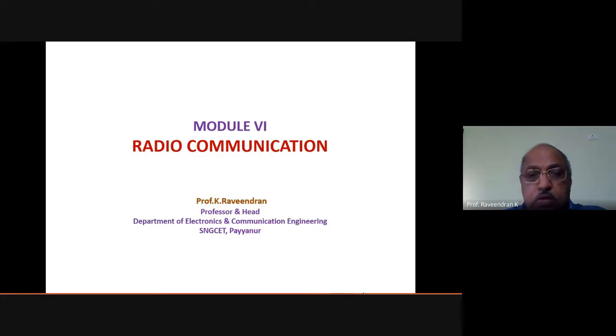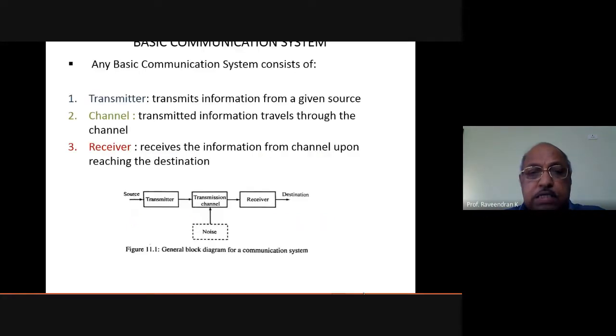So what is meant by the radio communication system, or what is the basic communication system? We will start with the basic communication system. Any basic communication system consists of what? A transmitter. Then there must be a channel or a transmitting medium. Then there must be a receiver. That is shown here as a block schematic diagram.